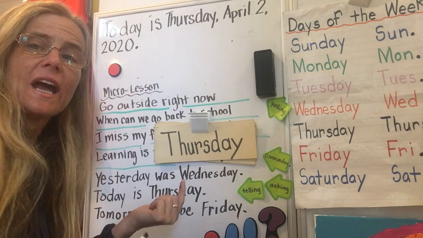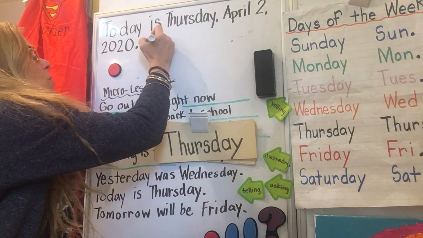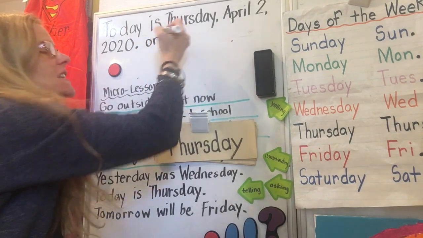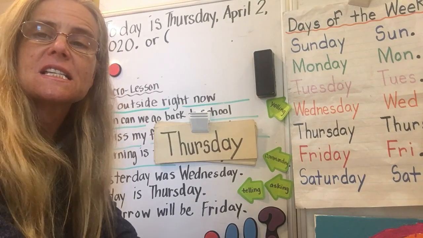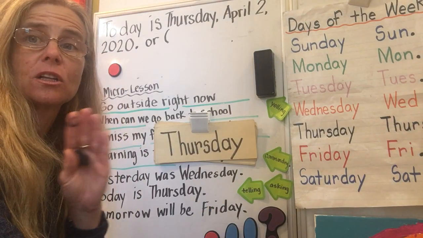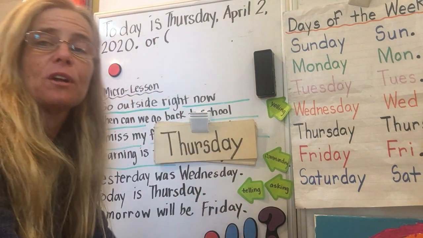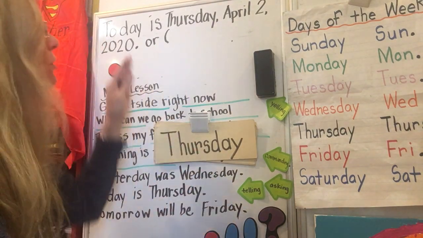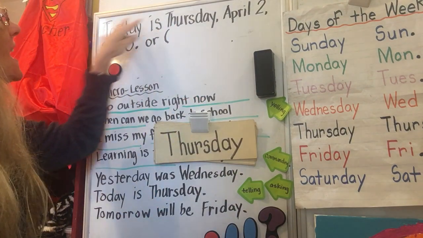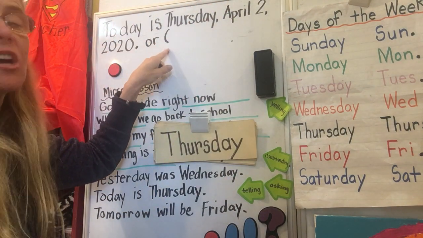Then we're going to write it numerically. So I'm going to use "or," which means instead of OR, and then I'm going to put parentheses. Now here's why I'm putting it in parentheses: later when you do math and you follow the order of a mathematical equation, if you see something in parentheses, you're going to start there first. So if we were going to record the date on a piece of paper, instead of putting all that information, we would start here first.